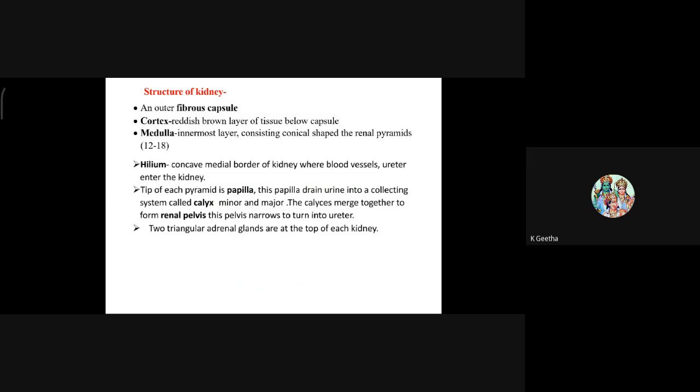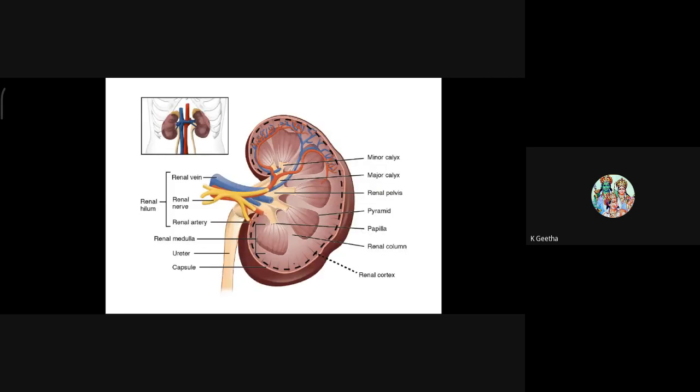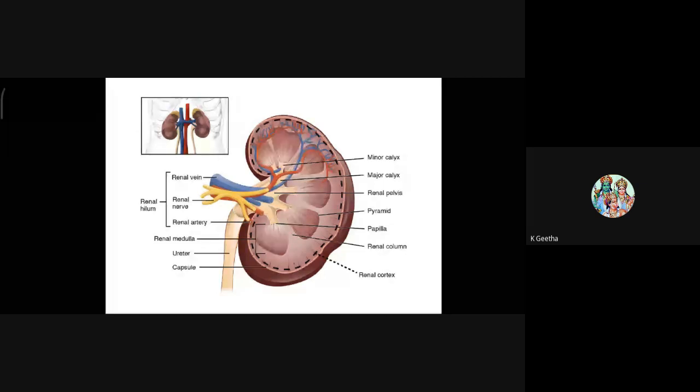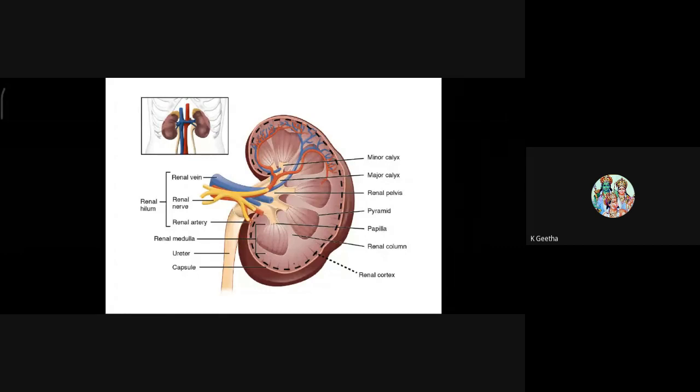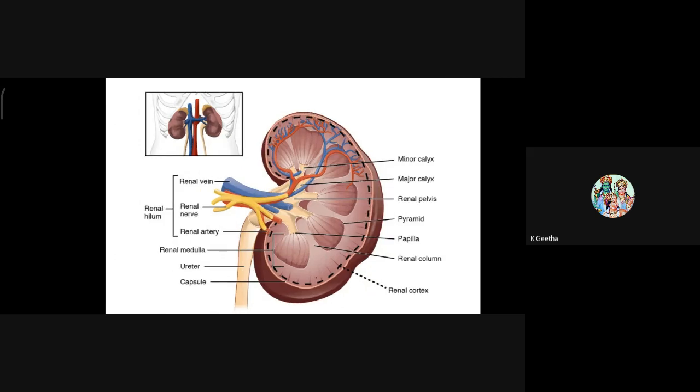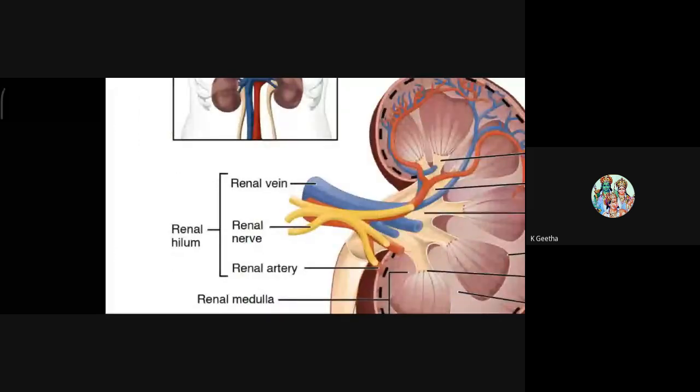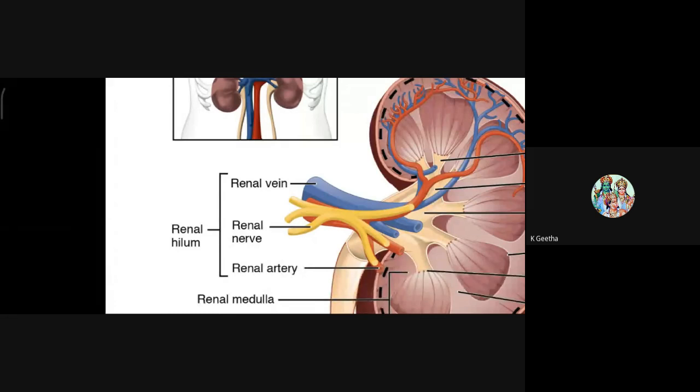Hilum is the concave medial border of the kidney where blood vessels and ureter enter the kidney. Now, you can see here where the blood vessels and ureter are entering the kidney. That is known as the renal hilum. It is also marked here. This concave shape of the kidney, from where all these vessels and the ureter are entering, is known as the renal hilum.